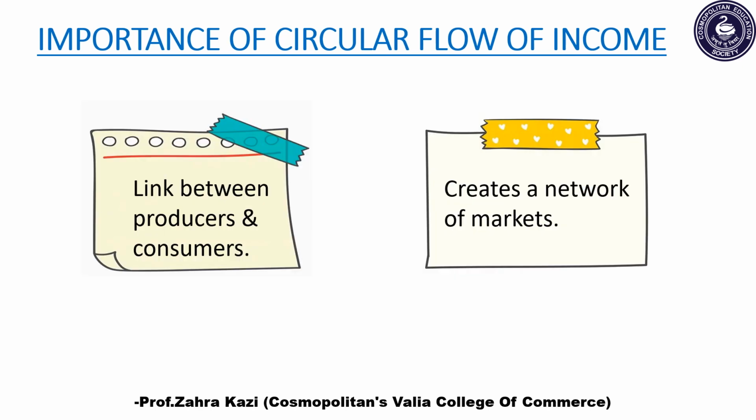Next importance of circular flow of income is that it creates a link between producers and consumers. It is through the income that the producers or the business firms receive that they are able to buy the services of various factors of production, that is, buying the services of households. So, the income that the households receive, they are then able to purchase the various goods that are produced or supplied by the producers.